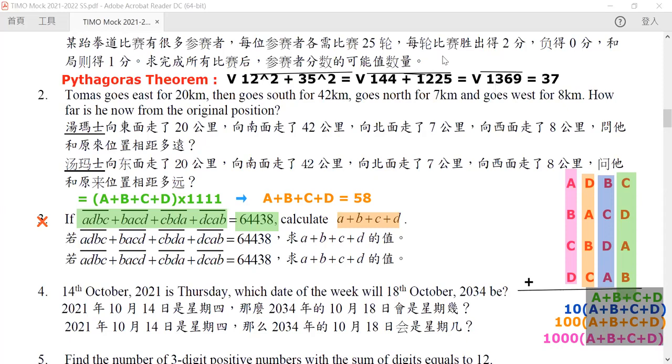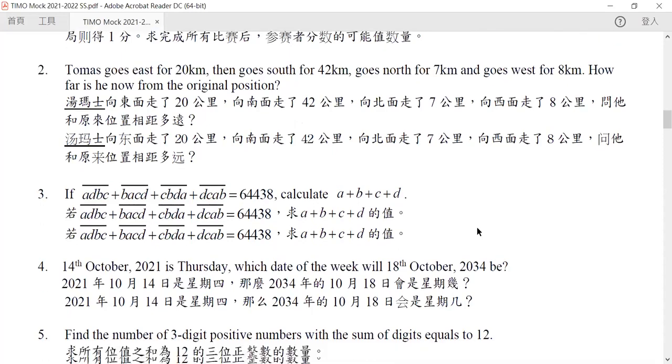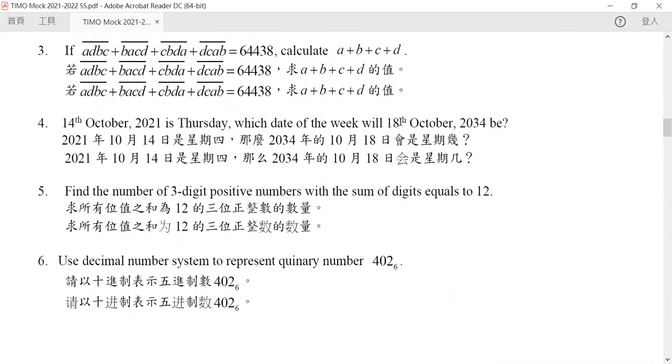Okay, so let's go to our question number 4. For question number 4, October 14 of 2021 is a Friday. Which day of the week will October 18, 2034 be? Again, for this kind of question, all you need to do is calculate how many days have passed from our first date, October 14, 2021, to our last date, October 18, 2034.